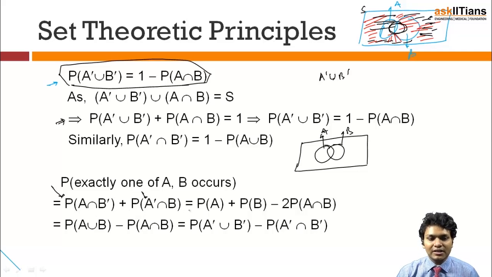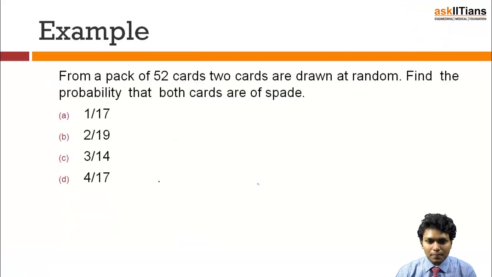So this can be written, on the same basis, as probability of A plus probability of B minus 2 times probability of A intersection B. Or this can be written as probability of the complete union minus the intersection part, and that will leave me with the probability of A dash union B dash minus probability of A dash intersection B dash, whose result we have followed and found out in the previous slides.